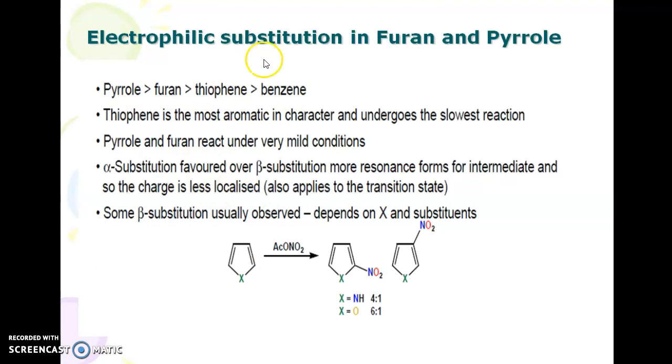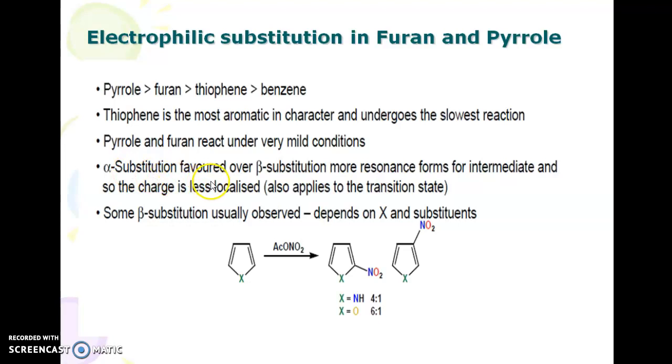If you see the electrophilic substitution in furan and pyrrole, this is the order of reactivity towards electrophilic substitution. Pyrrole has the greatest affinity towards the electrophilic substitution reaction when compared to furan. Furan has more when compared to thiophene. Thiophene has more when compared to benzene, which shows that thiophene is most aromatic in character and undergoes substitution under the harshest conditions, whereas pyrrole and furan react under very mild conditions.